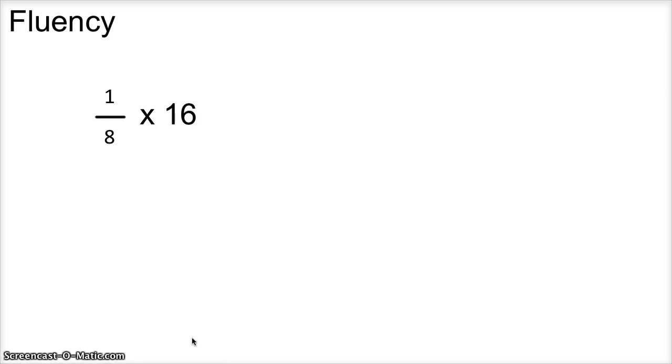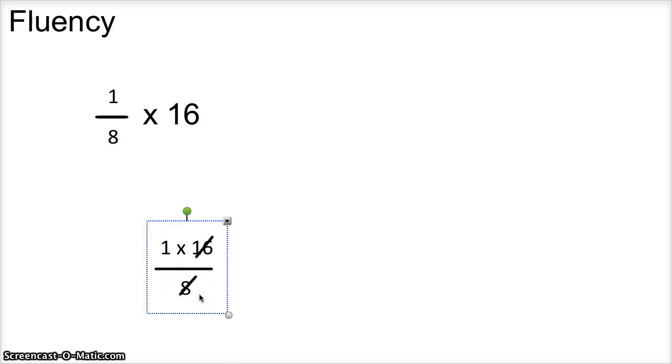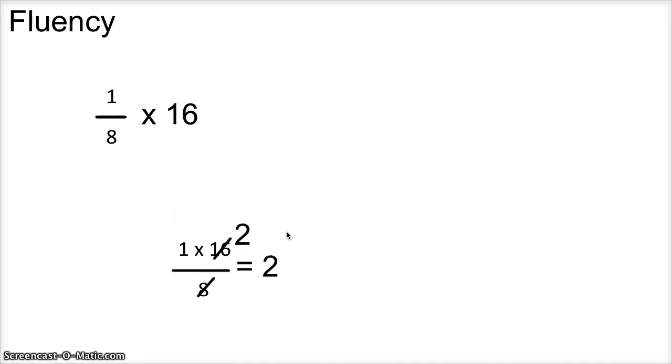Okay, 1/8 times 16. My first step is to get the numerators on the same line. 1 times 16 over 8. And then I'm going to look at my 16, I'm going to look at my 8, and I know that 16 can be divided by 8. So I'm going to do that, and it is 2 times. Then I just multiply across. 1 times 2 is 2, and that's your answer.